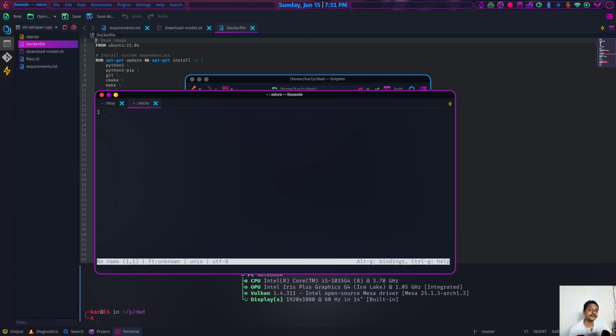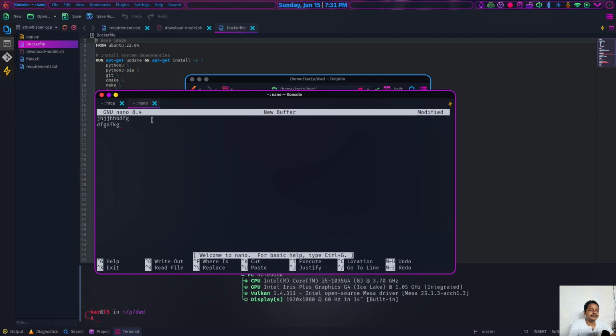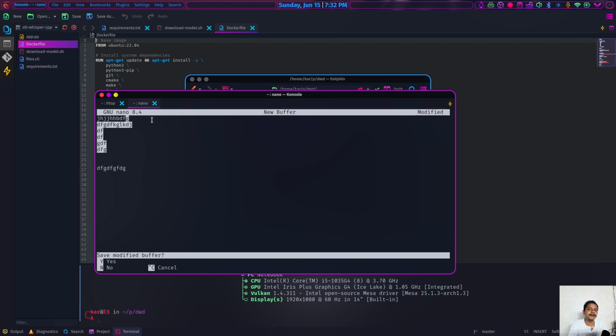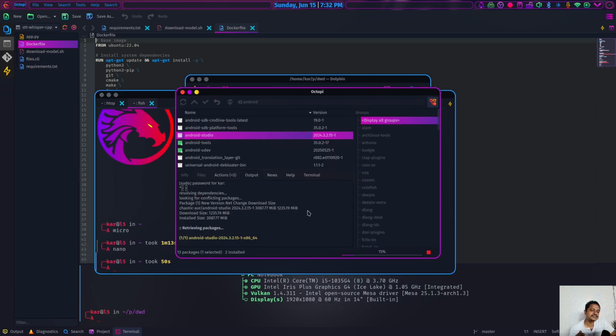And selection of text. If I use Nano and type something, the selection is not bad, but when it comes to copy-paste and multiple line selection, those are pretty hard to achieve, whereas the Micro editor is very intuitive. I wish the Micro editor becomes much more stable and comes with all those bells and whistles by default. Android Studio is still being installed.